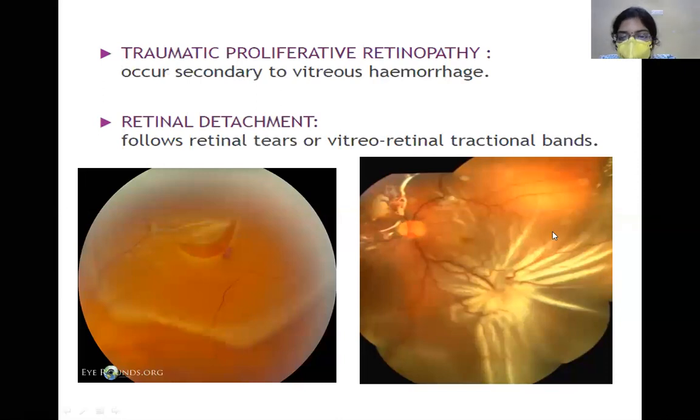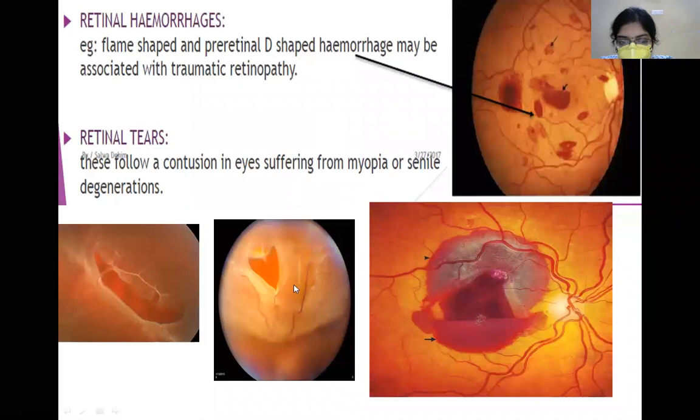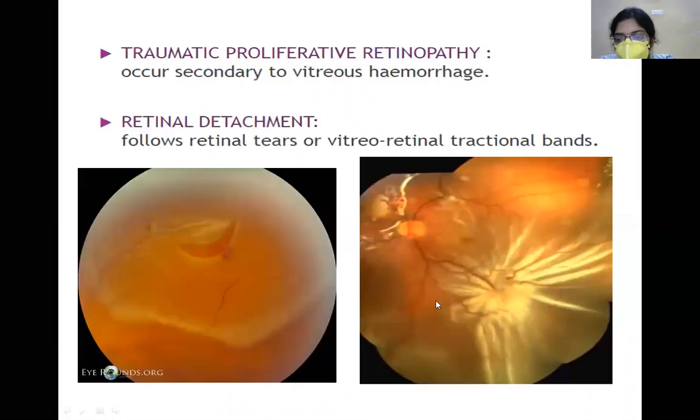Now, in long-standing cases, because of the trauma, there can be a vitreous hemorrhage, as we've already discussed. There can be retinal hemorrhages, tears, and detachments. And finally, you can have fibroproliferative bands in the retina, which will severely hamper the vision. This is traumatic proliferative retinopathy. Secondary to vitreous hemorrhage, the hemorrhage will start organizing and eventually form fibroproliferative bands in the retina, forming traumatic proliferative retinopathy or retinitis proliferans. Okay.